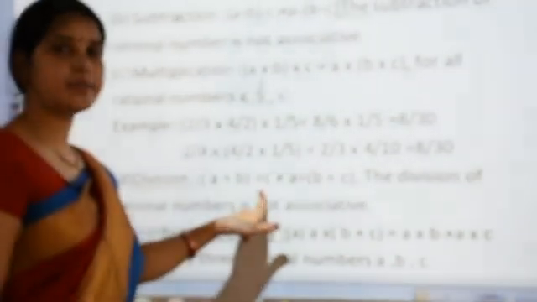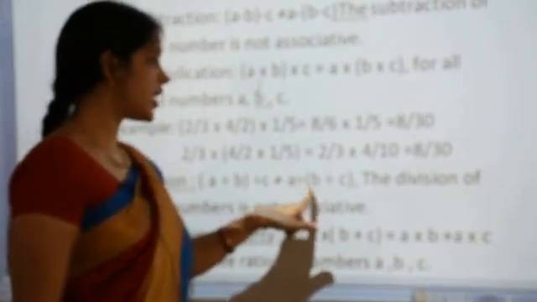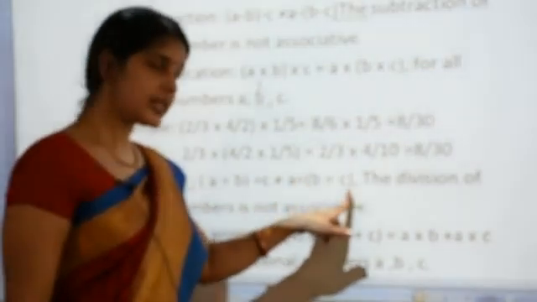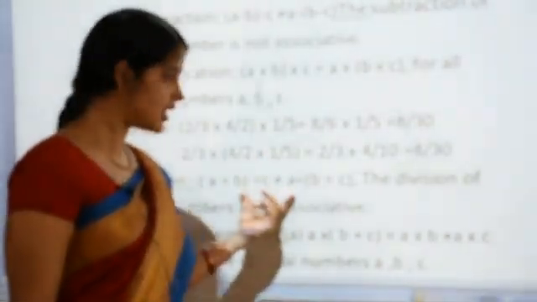Okay, now last is division. For division, (a divided by b) divided by c is not equal to a divided by (b divided by c). You can solve this by putting in any three rational numbers.